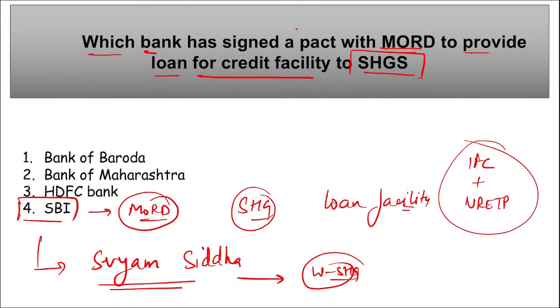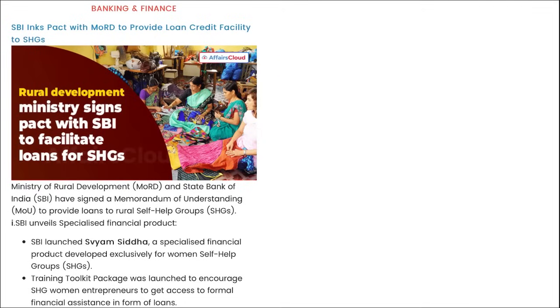So coming back, it is SBI. They have signed a pact with Ministry of Rural Development to provide loan for credit facility to self-help groups. Right, here you can see it is SBI. Then if we talk about SBI, who is the chairman here? Dinesh Kumar Khara. Headquarter in Mumbai, Maharashtra, and it was established in 1955.